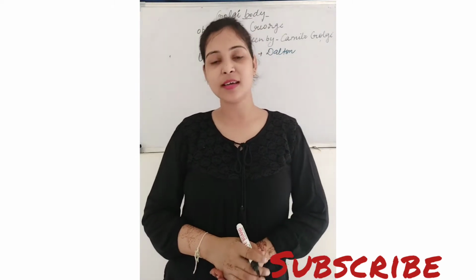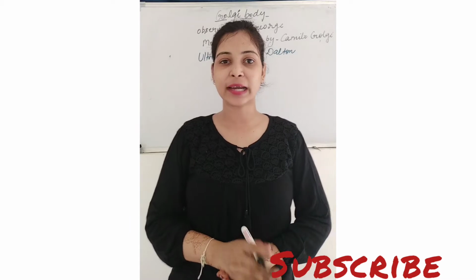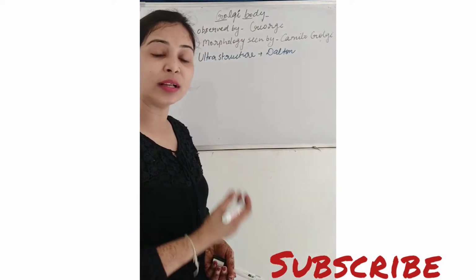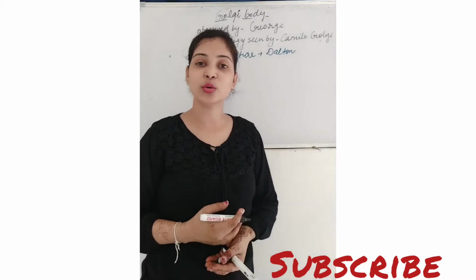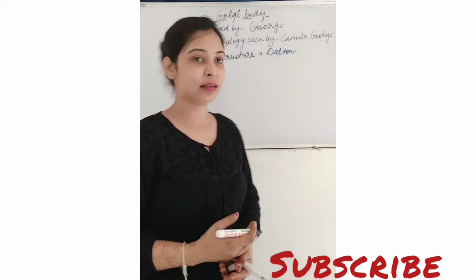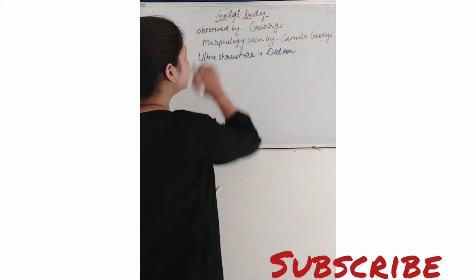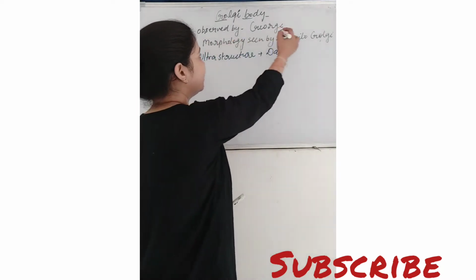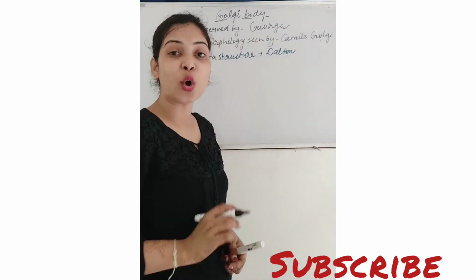Today we will see another cell organelle, that is Golgi body. Golgi body is also known as Golgi apparatus or Golgi complex. First of all, the Golgi apparatus was observed by a scientist named George.